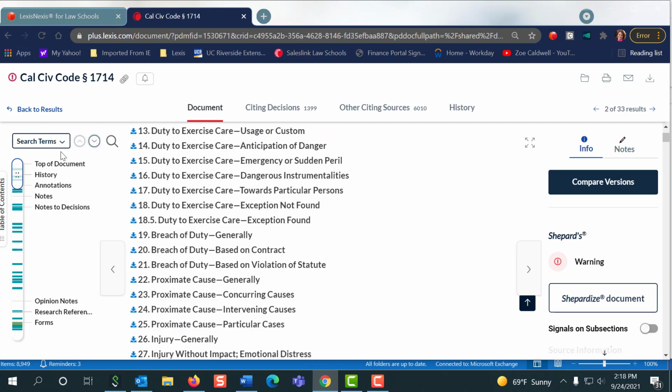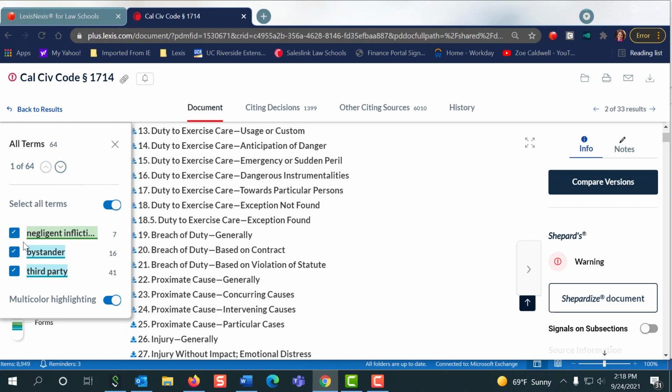Now I can actually jump around right to my terms by clicking search terms, and I can decide, okay, I want to jump right to where it says bystander, right? Or maybe I want to jump right to where it says negligent infliction of emotional distress. So I'm going to take this one out because that one's too attenuated. And let's just try to find out where it says negligent infliction of emotional distress, right? And so let's just jump to that.